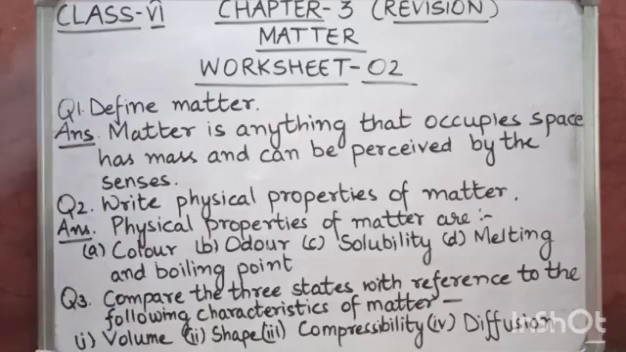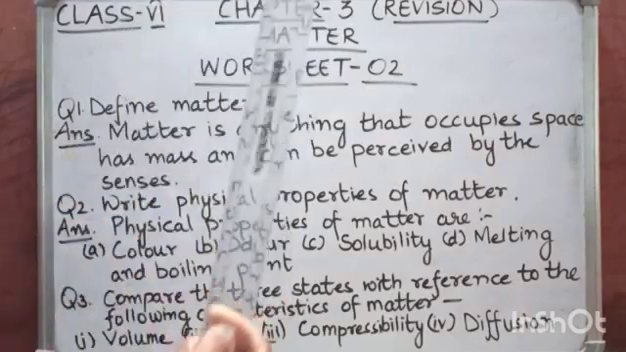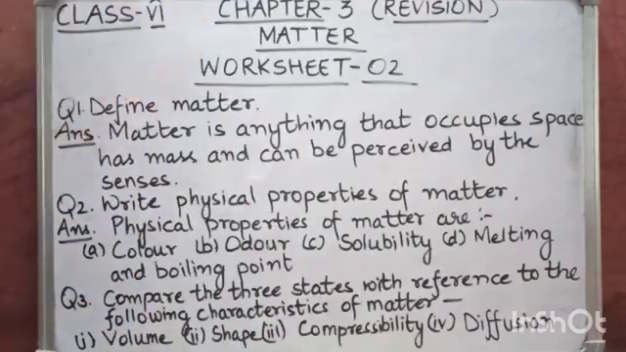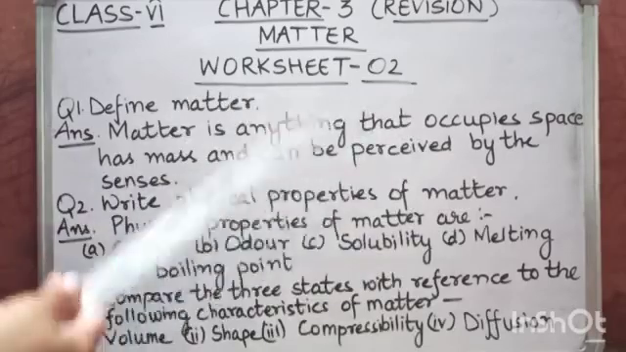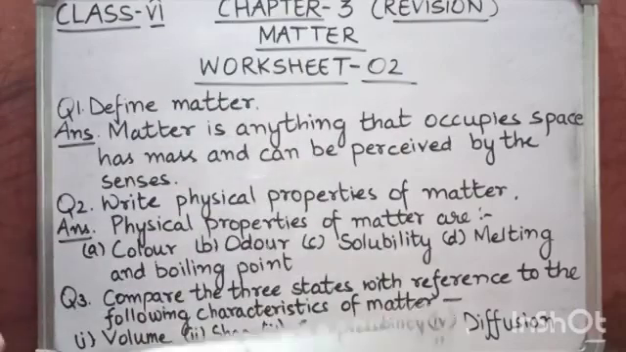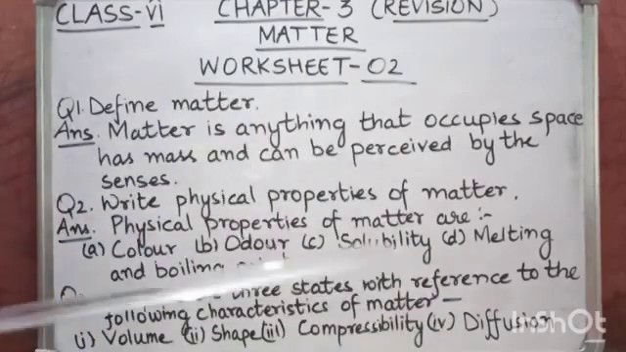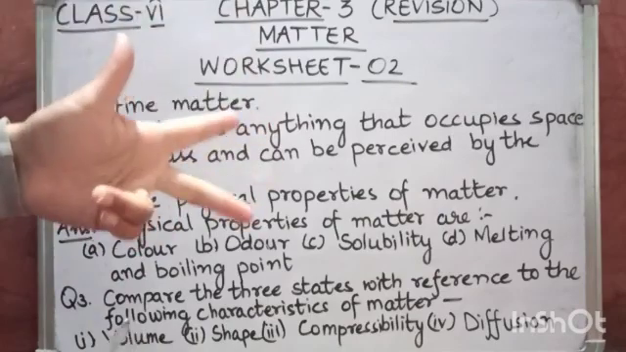Okay, so whatever thing we see around is matter. The scale is matter, blackboard is matter, wall is matter and phone is matter. So matter is anything that occupies space, has mass and can be perceived by the senses. That means what we can touch, see, or feel is matter. Now matter exists in 3 forms. What are they? Solid, liquid and gas.